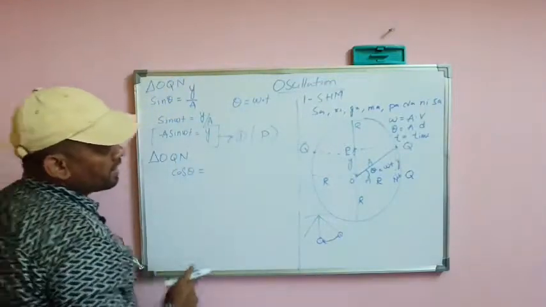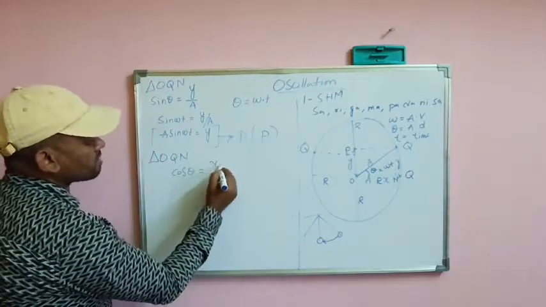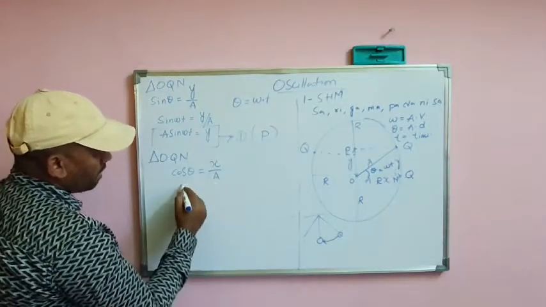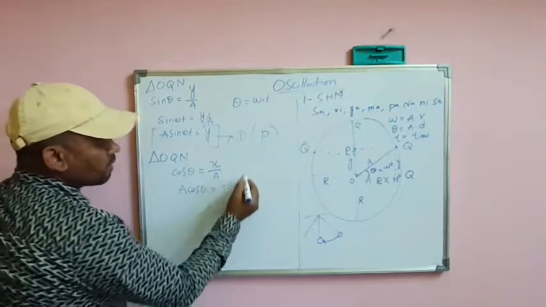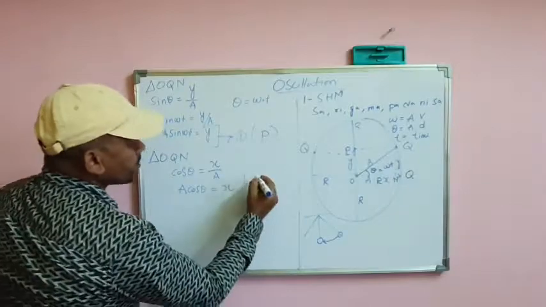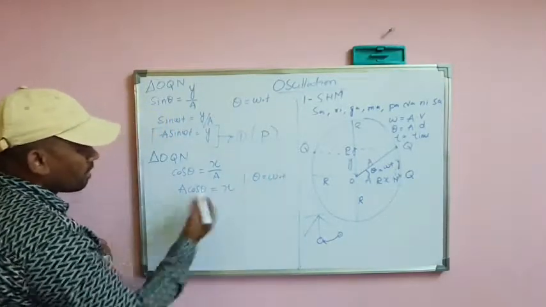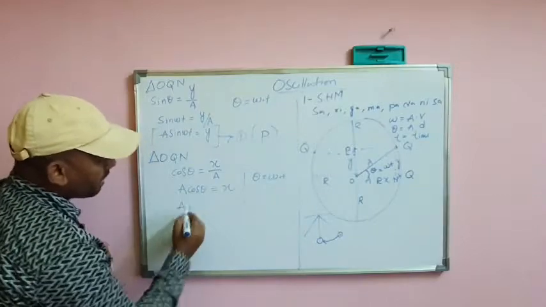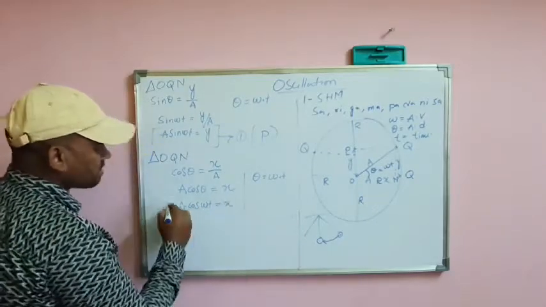What is the base? I can give the name x. So cos theta is x by a, and a cos theta is equal to x. As we know, theta is equal to omega t. So a cos omega t is equal to x.